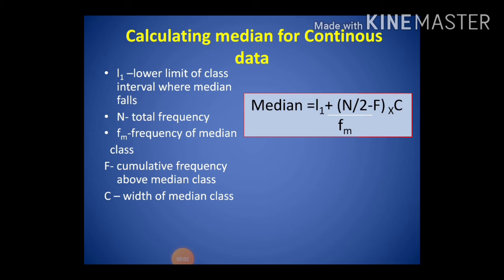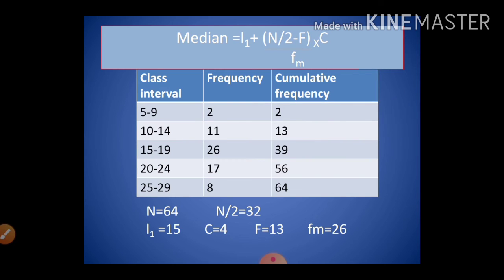Now let us see how to calculate median for continuous data. The formula for calculating median is L1 plus (n by 2 minus f) divided by fm, into c. Here, L1 is the lower limit of the class interval where the median falls. N is the total frequency. Fm is the frequency of the median class. F is the cumulative frequency above the median class. C is the width of the median class.